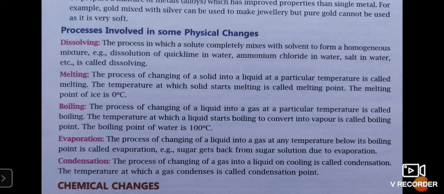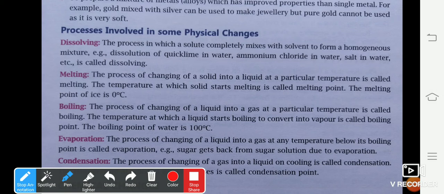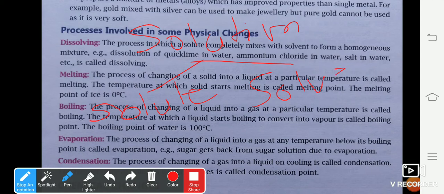Now, here, when you talk about solution, a solution has two components. One is called solute and the other one is called solvent. I'll again repeat the word. A solution will have two components, one is solute and the other one is solvent. Now, let's take the example of sugar solution. In case of sugar solution, your solid component is sugar, therefore it is a solute which is present in lesser quantity, whereas your liquid component is water which is the solvent which is present in greater quantity.